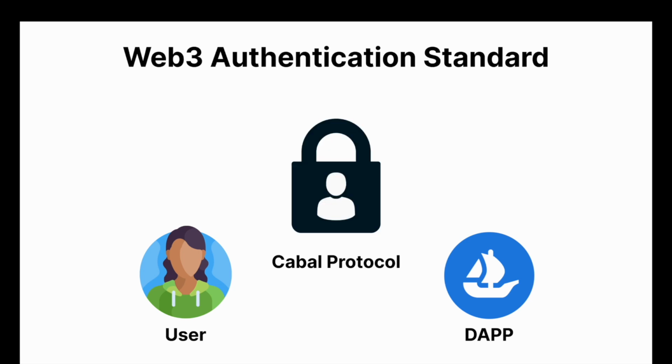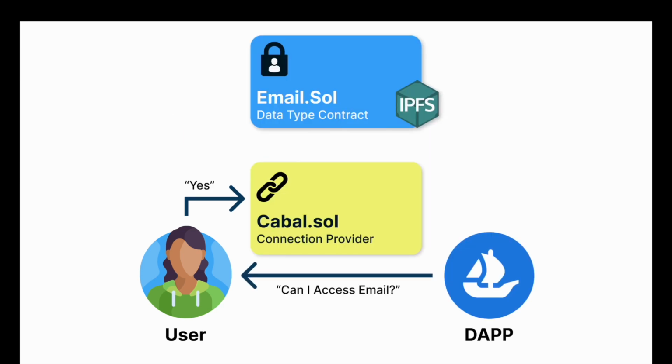What we need is a Web3 authentication standard, the Cabal protocol. Instead, the user will upload their data to a data type contract. It will be stored off-chain and encrypted. We used IPFS for this weekend. The DApp will then ask for access to a specific type of data, which the user will provide through our